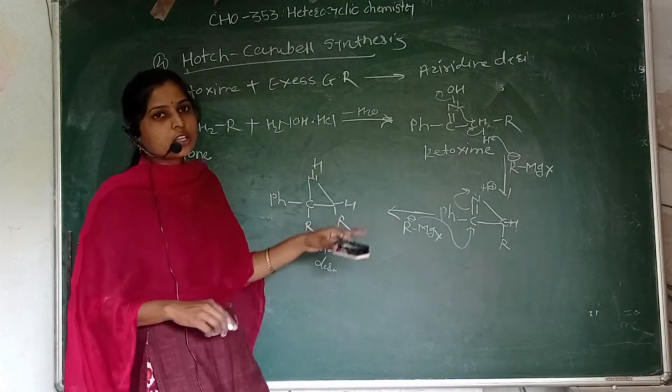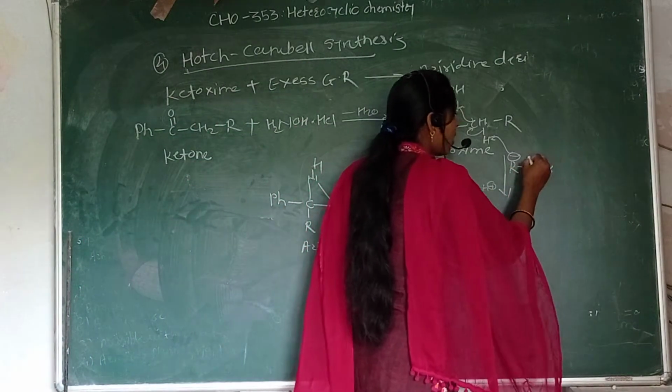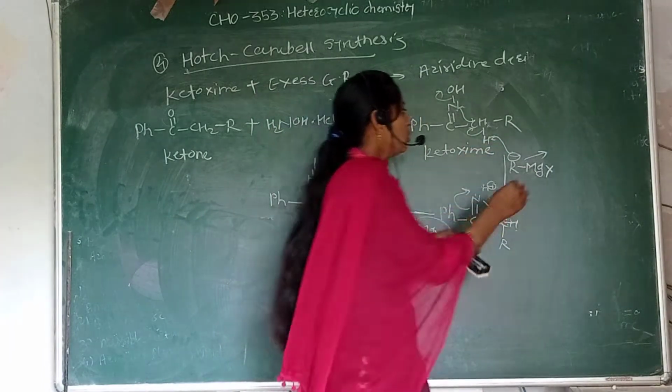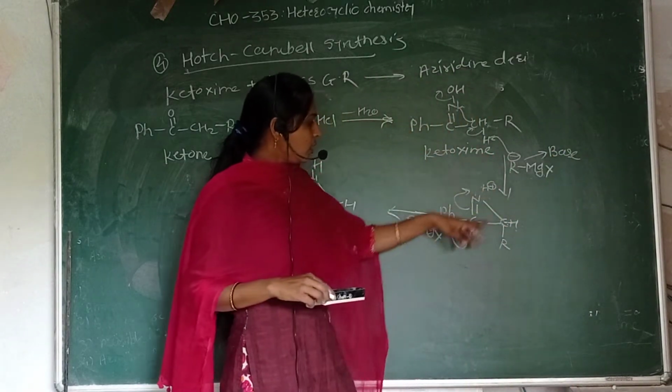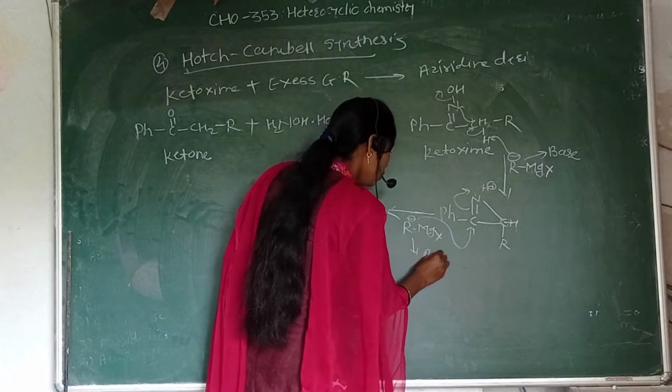So in this reaction, ketoxime reacts with the Grignard's reagent. Here this RMgX, this R is used as a base in this step, and in this step this RMgX acts as a nucleophile.